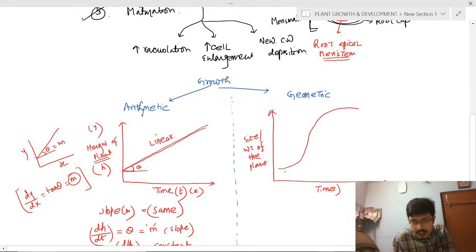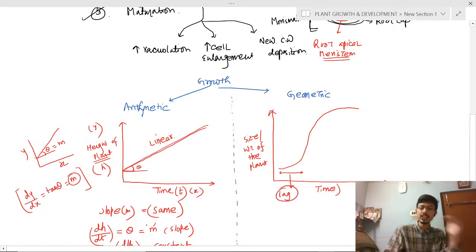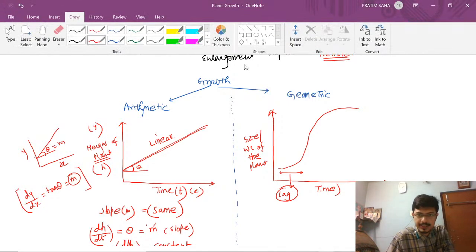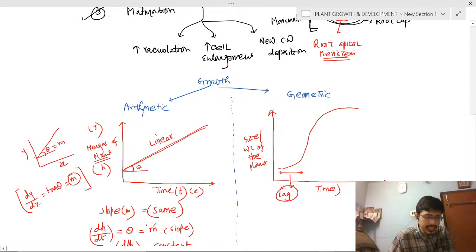So in this region there will be a lag phase. Lag phase means in this time the size or weight of the plant does not grow rapidly. So there is just little growth in this phase, the lag phase, and then comes the exponential phase.